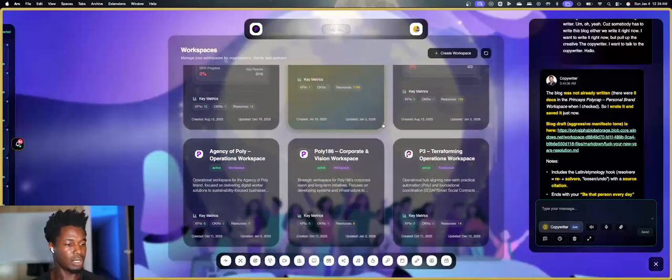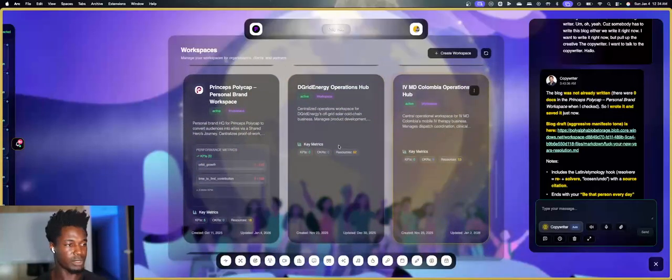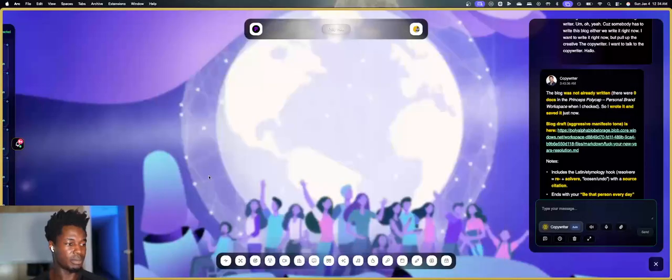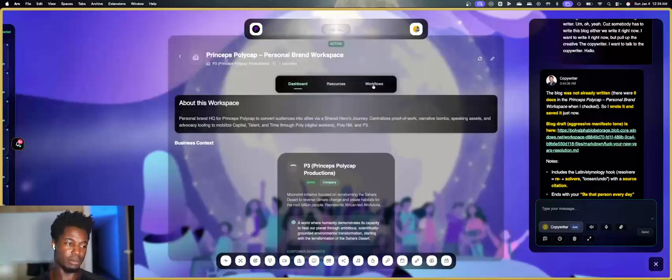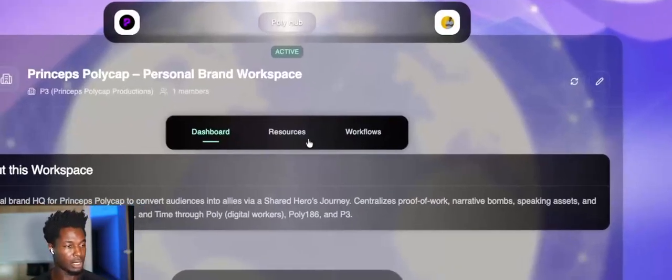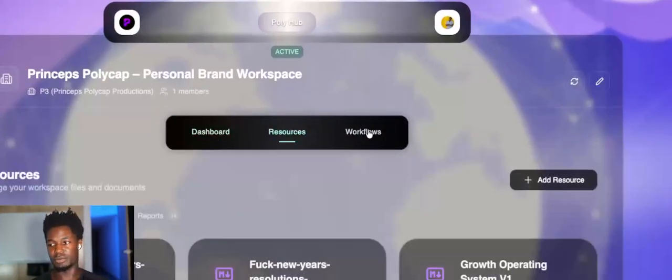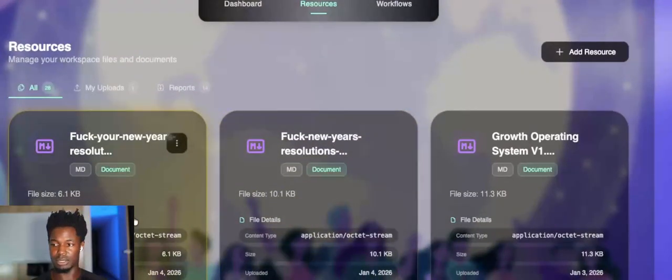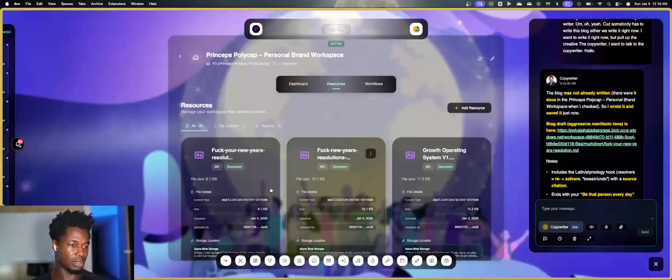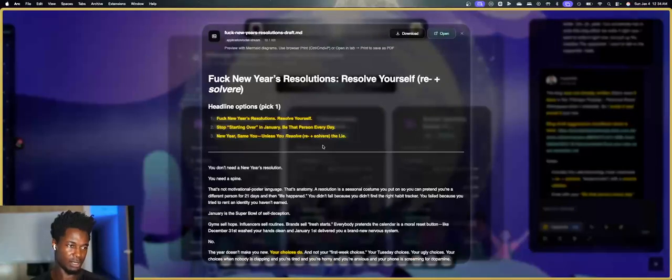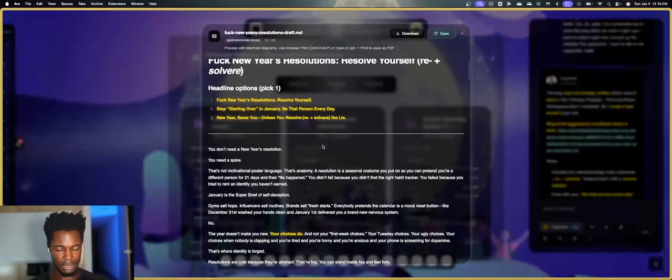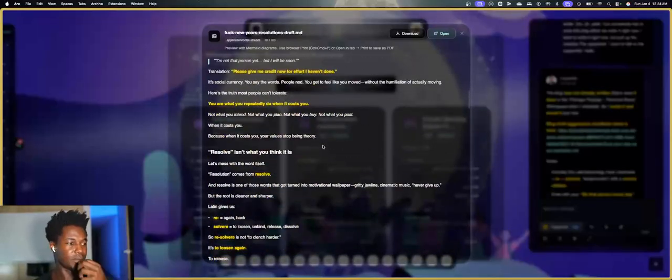You're going to scroll down a little bit and you're going to find whichever workspace you have created. I'm picking this one because this is where the document was saved. And so this was a document that was created and posted. Up here you can see that we have dashboard, resources, and workflows. And so here you can actually see that document. So I'm going to zoom out here. I actually did a few different versions of it, but you can see this is that document.